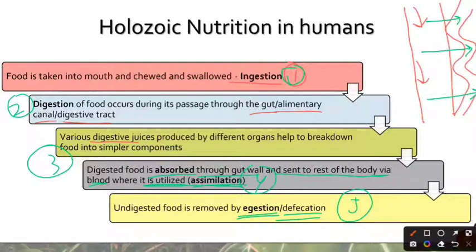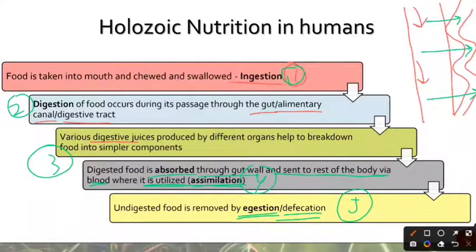The third step is that once the complex substances have been digested completely into simpler substances, then these are going to pass through the gut wall and enter into the bloodstream, and from the blood they are going to reach different body parts, and this is absorption.